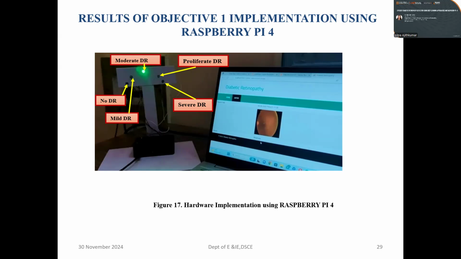The first step is to set the Raspberry Pi 4 ready with all the necessary software and libraries. Configuring the Pi for development and installing an operating system such as Raspbian are part of this process. Since the Raspberry Pi has GPIO pins that will connect to the LEDs, it's necessary to install libraries that allow control of these pins. So the users can control the status of each diabetic retinopathy stage, and come to know which stage it is in.